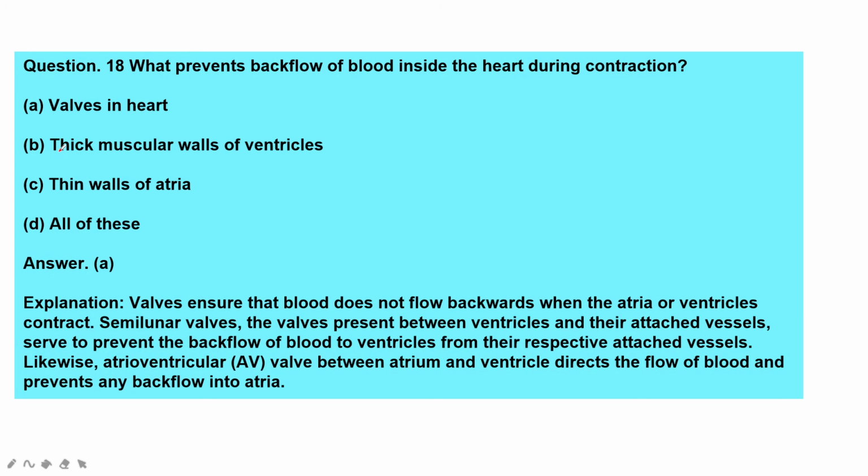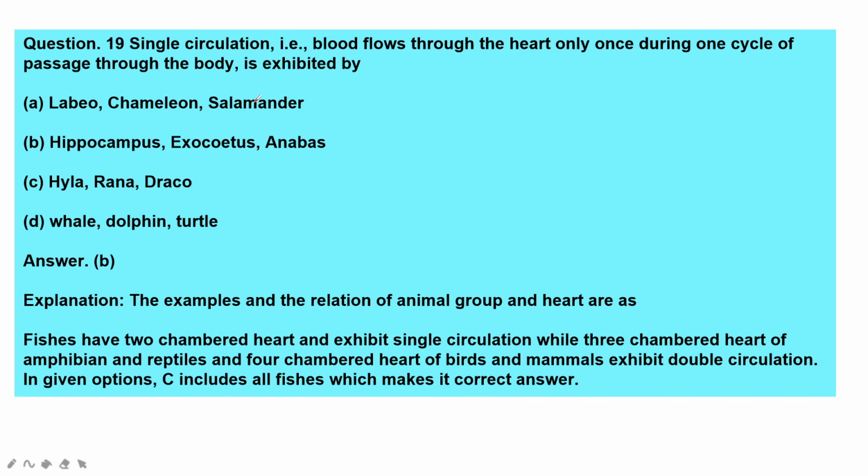Next, what prevents backflow of blood inside the heart during contraction? Valves. It is valves. So valves ensure the blood does not flow backward when the atria or ventricles contract. Semilunar valves, which are present between the ventricles and their attached vessels, serve to prevent the backflow of the blood to ventricles from their respective attached vessels. Likewise, atrioventricular valve, also between atrium and ventricles, directs the flow of blood and prevents any backflow into atria. So you must understand these. These are for understanding purpose. You will get options with that only.